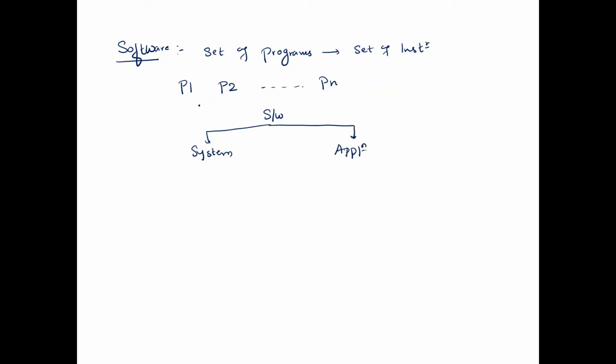If you have written a set of programs that directly accesses the system resources, such as memory, input output devices, timer circuits, counter circuits, and serial communication ports, a program which directly talks with the system resources, we call it system software.